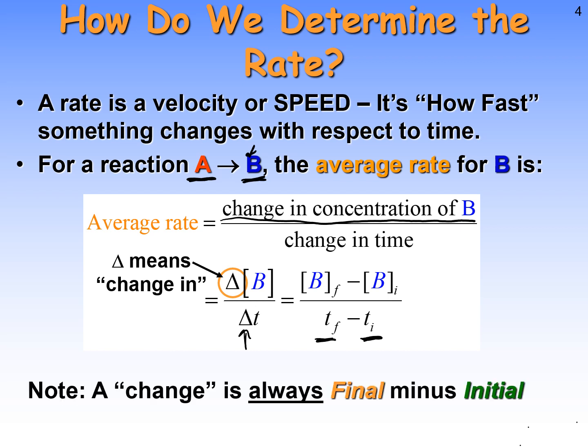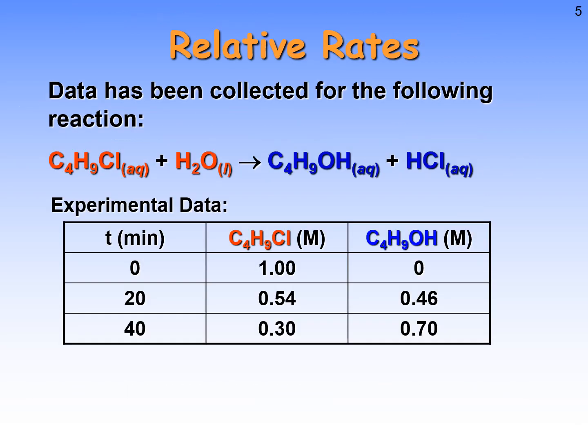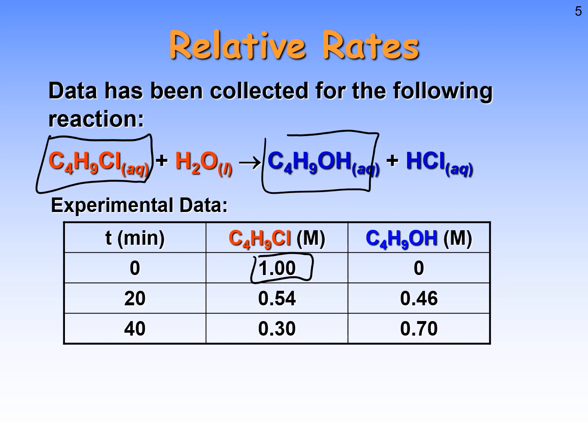All right, so let's continue on. So we collect some data for a reaction. Specifically, we look at the concentrations of one of the products and one of the reactants, right? So we have this one's concentration and we have this one's concentration versus time. Now, at time 0, we have initially 1 molar and 0 molar concentration of these two things, respectively, right? The reactant is at 1 molar, haven't used any of it at time 0 yet. Therefore, at time 0, we haven't formed any of our products yet.